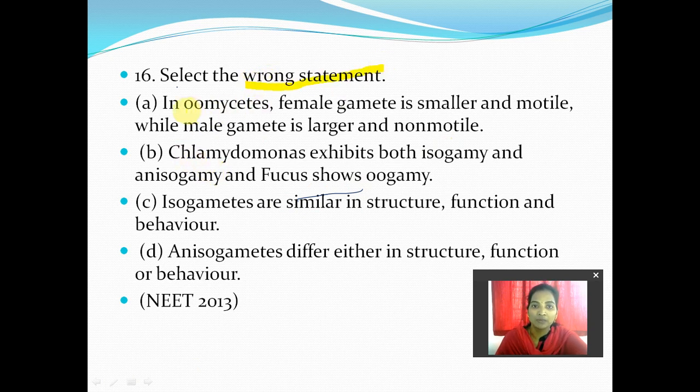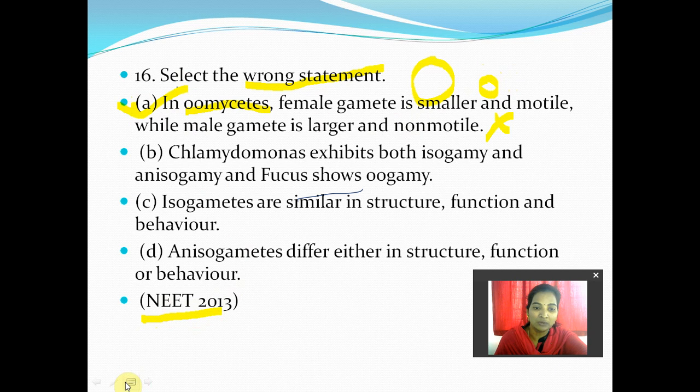The first option is: in oomycetes the female gamete is smaller and motile, while the male gamete is larger and motile. No, it is actually the wrong statement. Why is it wrong? Because in oomycetes, oogamy happens, where the female is a little bit larger and non-motile, and the male is smaller in size and motile. This is the right answer, which was asked in NEET 2013.